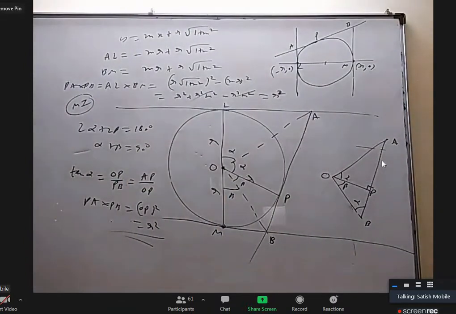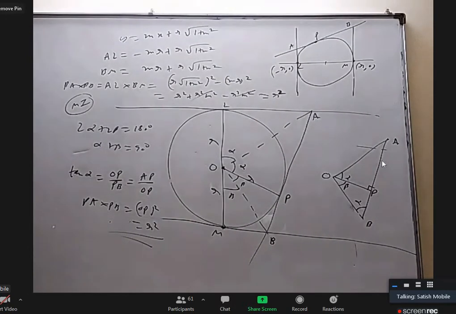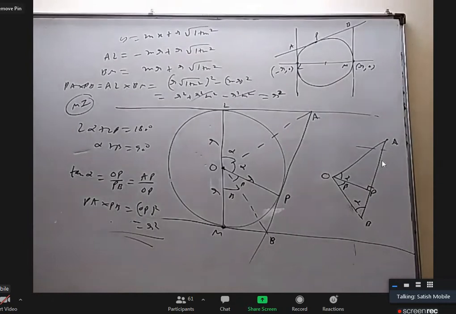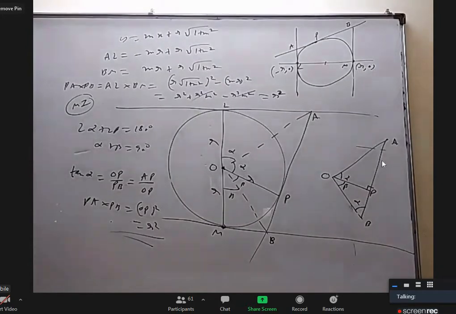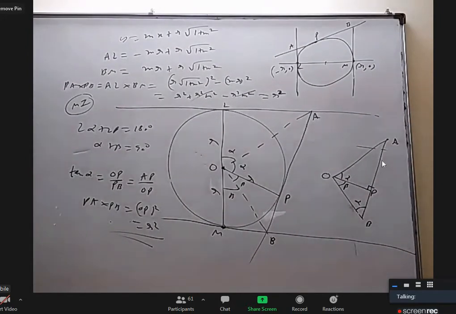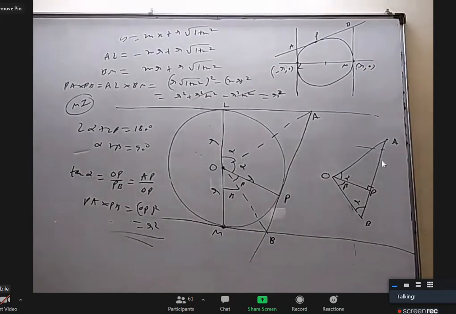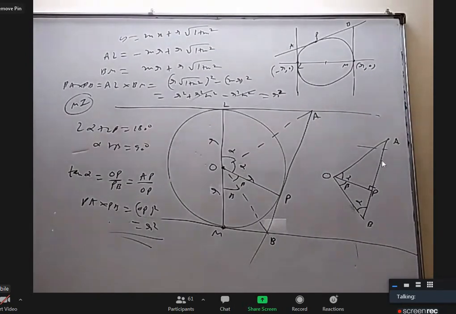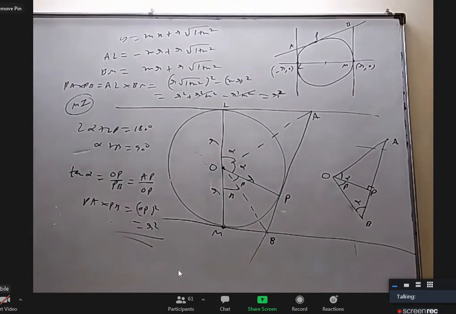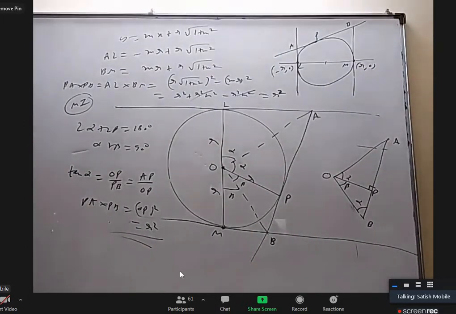I'm sure I can prove it somehow by vectors also. Anything that you can do by pure geometry, you should also be able to do by coordinate geometry, by vectors, by complex numbers also. Okay, so this method 3 is by coordinate geometry.